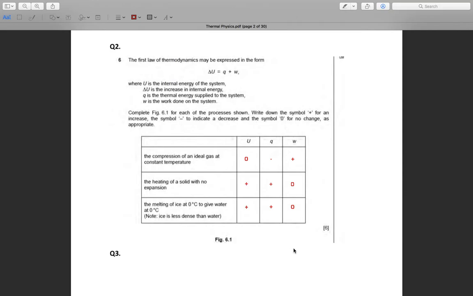Why 0? Because there is no work done. There is only the energy required for the melting from solid to liquid. So W is 0 and Q is positive, so delta U will be positive also. That's the answer.